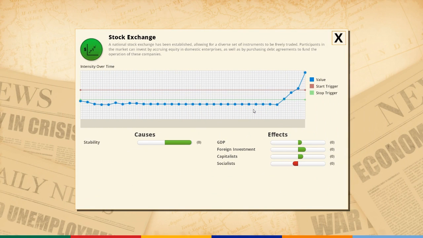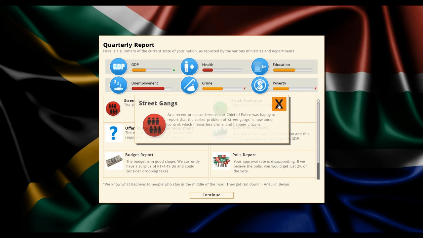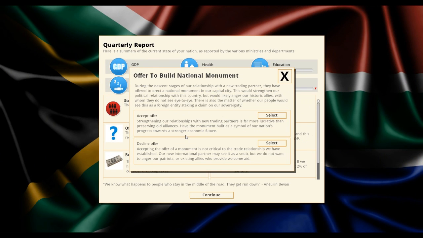So an interesting new thing here, in that we have a stock exchange suddenly, which has come about as a result of stability. So basically, if you have too much crime, too much poverty and stuff like that, the situation of your country is unstable and certain things are not available to you, such as a functioning stock market. And we've overcome that now. So we have a stock exchange. Socialists don't like it, obviously. And that will bring in foreign investment and it will boost GDP and just excellent. Street gangs have been gunned down.